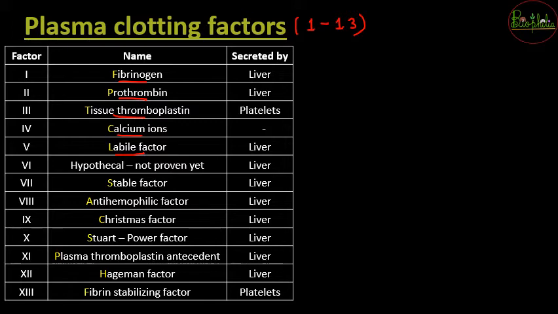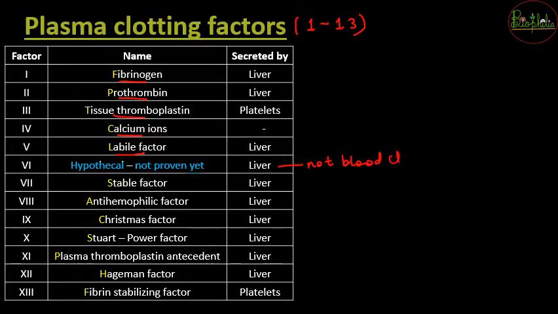Now here, if you can see, factor 6 is given the name hypothetical, meaning it is not proven yet. It means that this particular factor does not do any function regarding blood clotting.